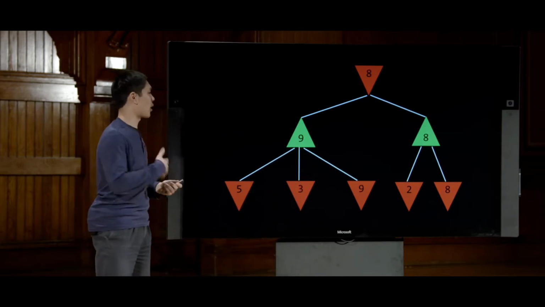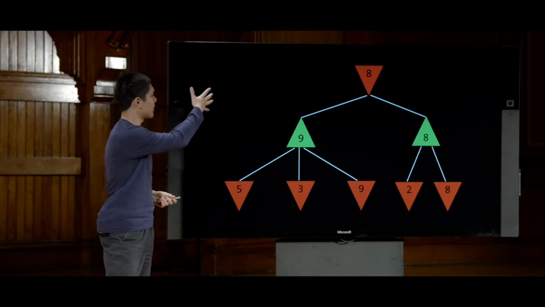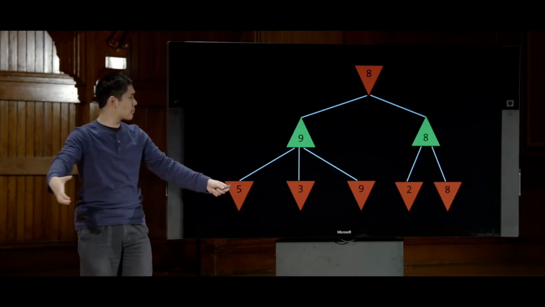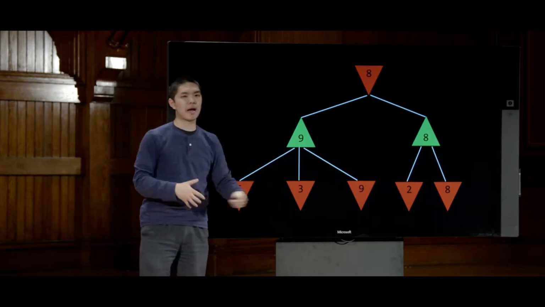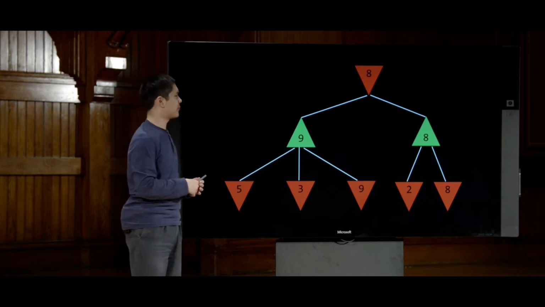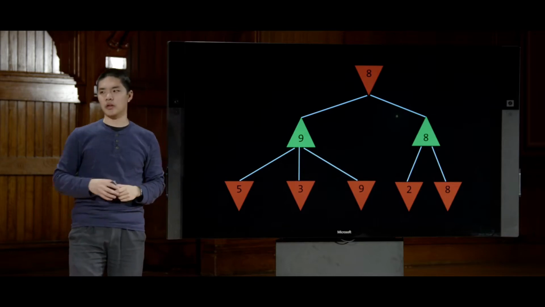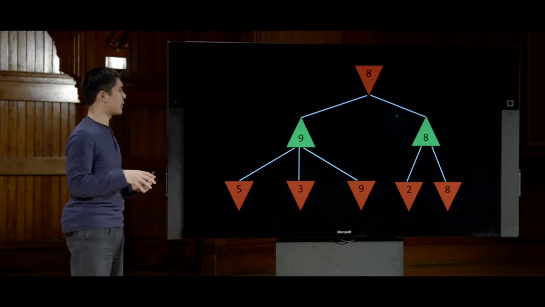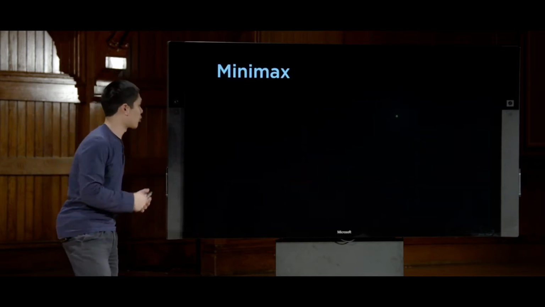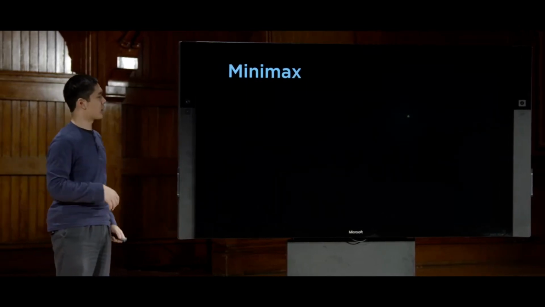And that is then how this process would unfold. That the minimizing player in this case considers both of their options, and then all of the options that would happen as a result of that. So this now is a general picture of what the minimax algorithm looks like. Let's now try to formalize it using a little bit of pseudocode. So what exactly is happening in the minimax algorithm?